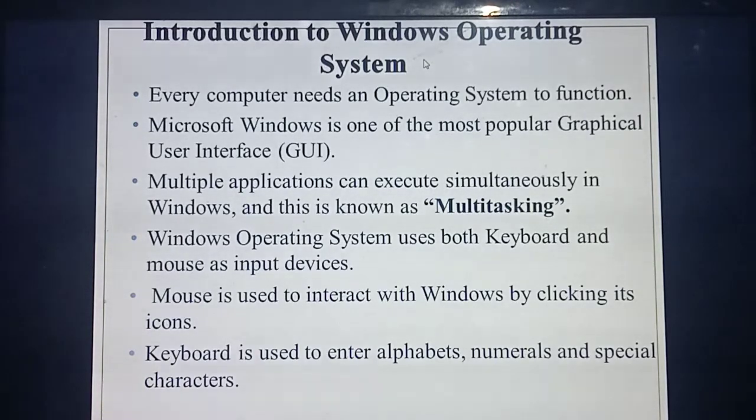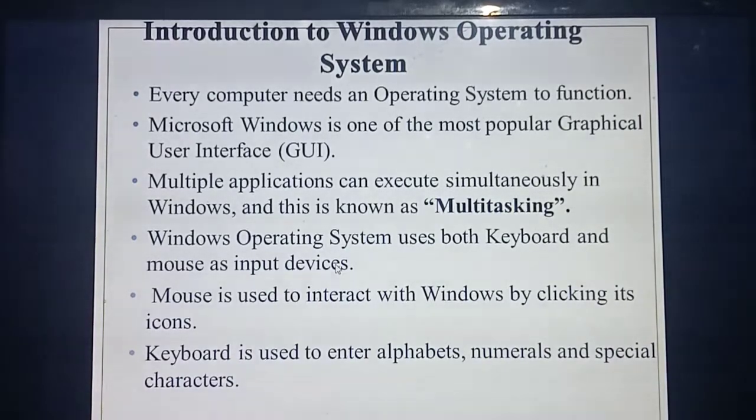Okay. So the input devices accepted by this operating system are the keyboard as well as the mouse. What's the use of the mouse? See, this is the pointer. By moving the mouse only you can move this pointer. I am moving this pointer by means of this mouse. So the mouse interacts with this operating system: you can click, you can drag, you can move something. All this you can do with the help of the mouse. This is supported by the Windows operating system.